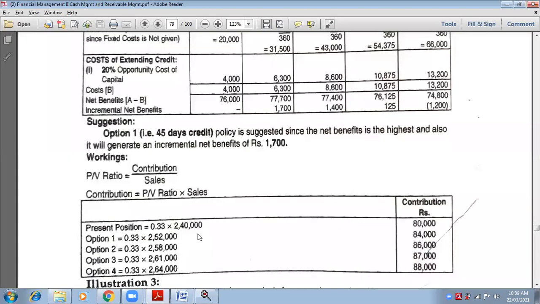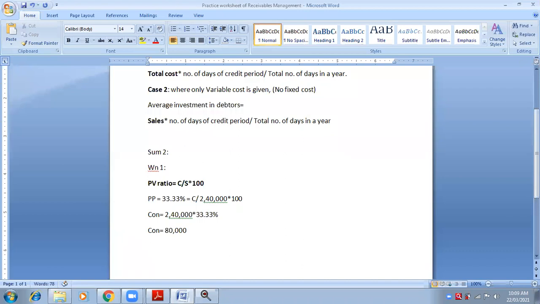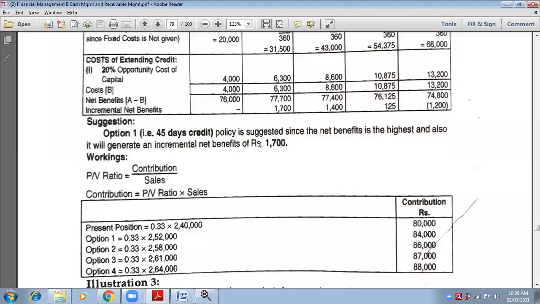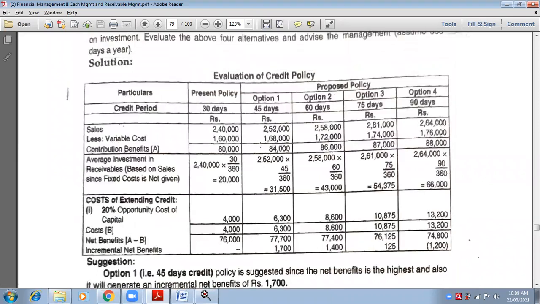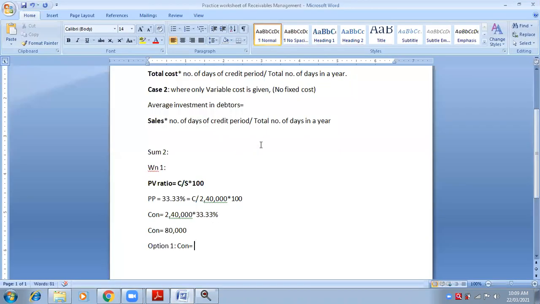Now similarly you have to find it for options 1, 2, 3, 4. So option 1, what is the PV ratio? So therefore contribution is equals to, tell me what is the sales of first option? Come on quickly. 2,52,000. 2,52,000 into PV ratio 33.33 percentage. So tell me the answer of contribution in the option number 1 case.